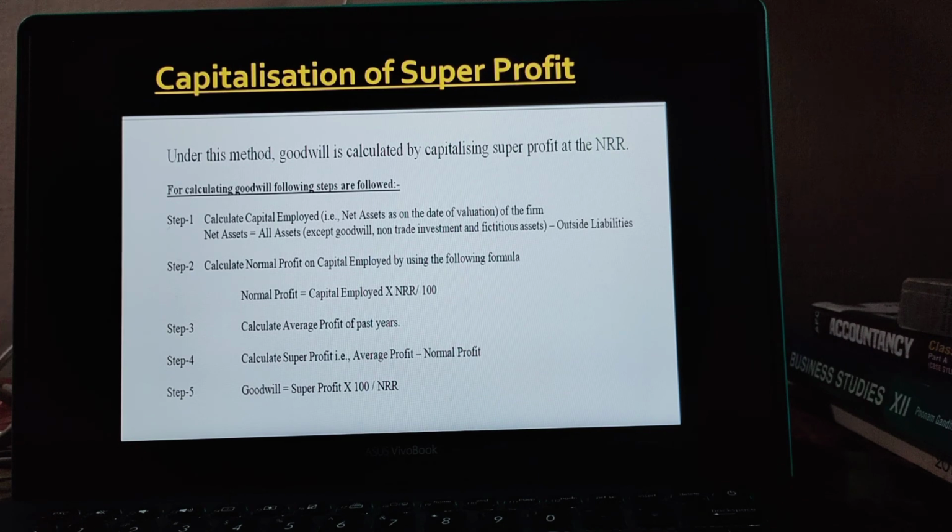Step 2, calculate normal profit on capital employed. Normal profit equal to capital employed into NRR upon 100. Step 3, calculate average profit of past years. Step 4, calculate super profit, that is average profit minus normal profit, and goodwill equal to super profit into 100 upon NRR. Okay class, note this down.